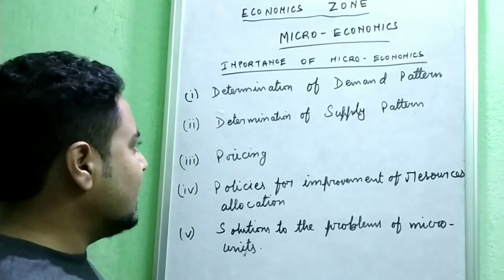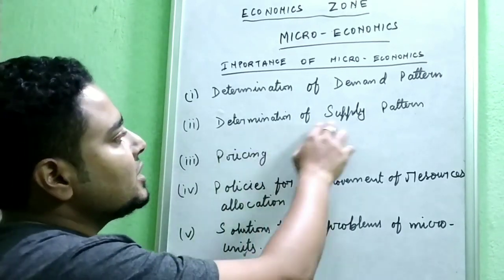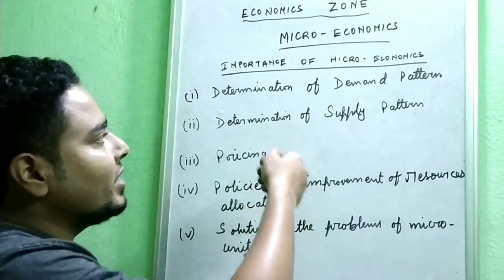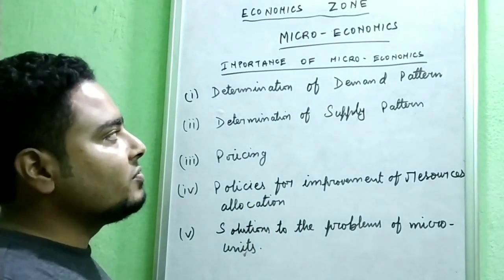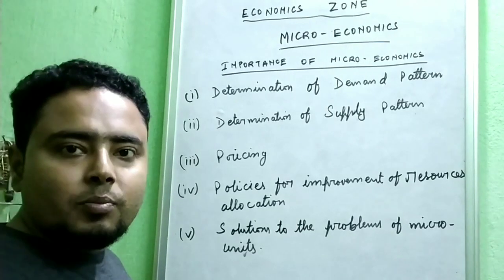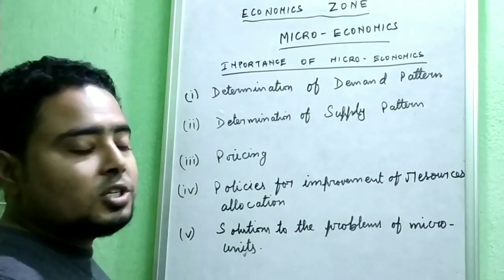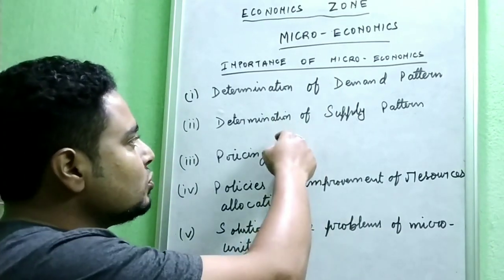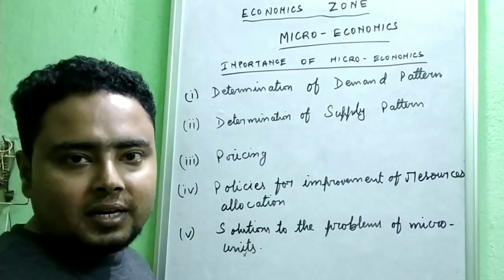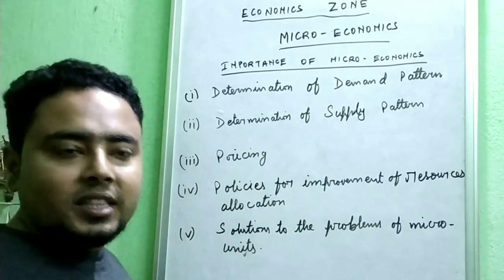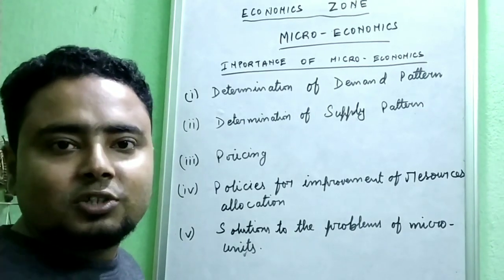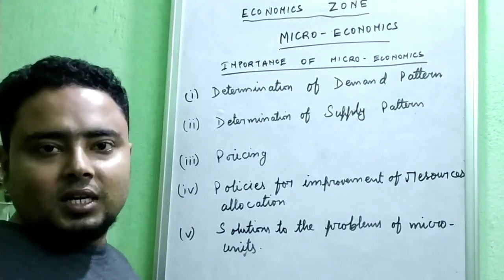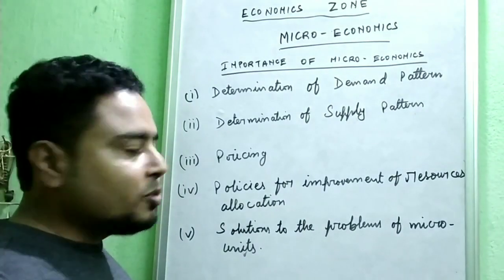So even the industry needs to think about the problems of a single individual and the demand pattern they are following. The next point is the determination of supply pattern. In the same way as it is important to determine the pattern of demand, it is also important for the industry or producer unit to determine the supply pattern, meaning in what way they will supply their goods and services so that they can reach the single individual. I hope you understood.